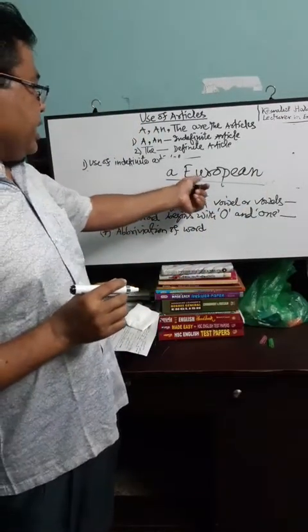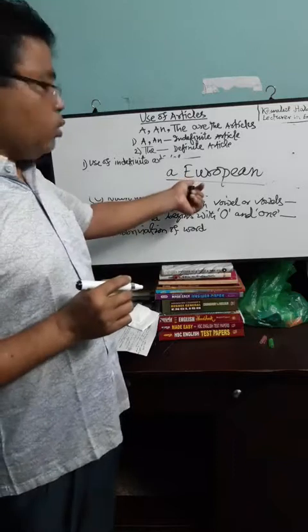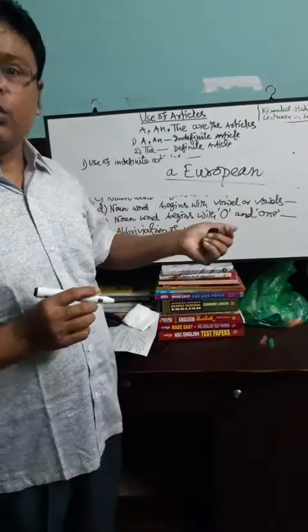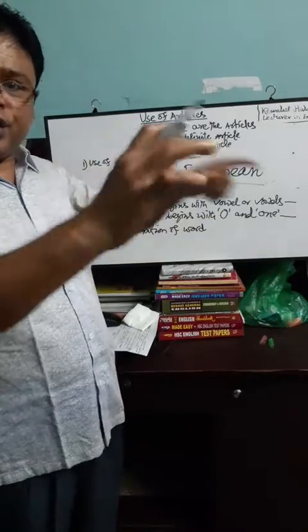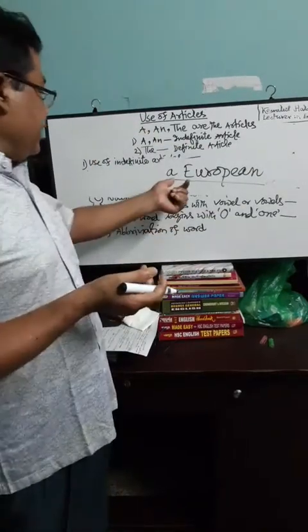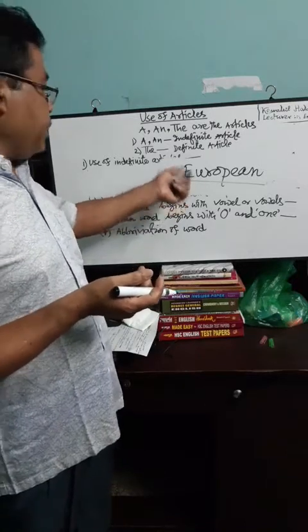Here E and U are two vowels, but it is pronounced as "you". When the "you" sound is pronounced, then A will be put before that word.